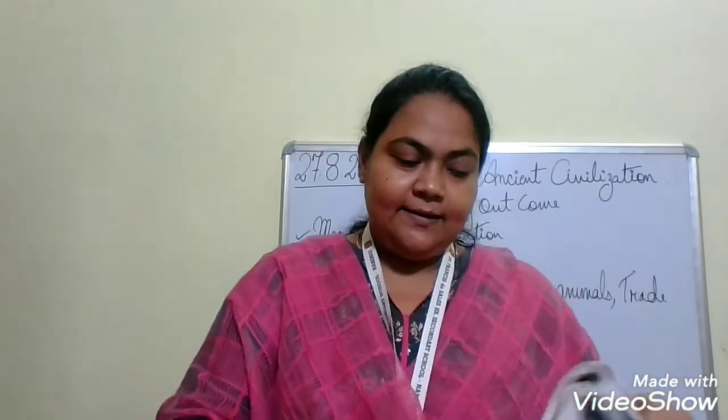Near which river did the Chinese civilization grow? It is river Yangtze. Then what is civilization? A civilization is a group of human beings living together who have common rules, languages and way of life. You can write directly from the yellow color box. Now moving to page number 25 and it is number 8.